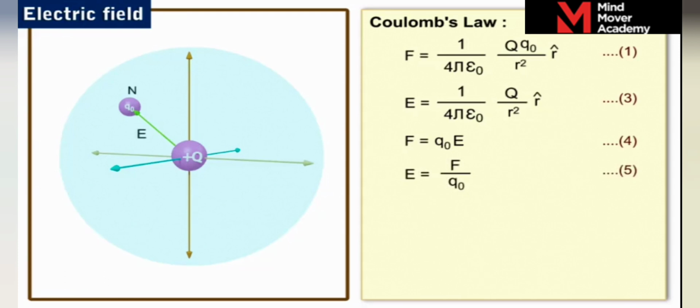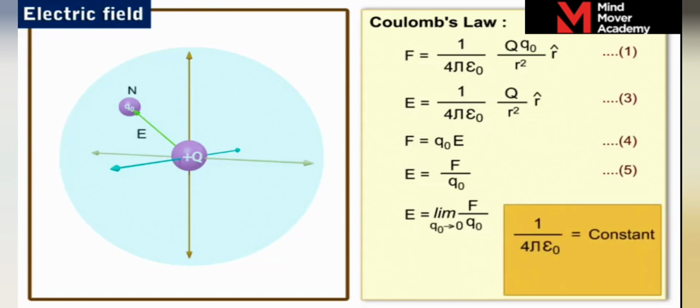The above equation is valid as long as the test charge q0 is very small and its own electric field is negligible. Hence, at point N, we write the electric field strength E is equal to F by q0, limit q0 tending to 0. For a given distance r from a source charge Q, the value of 1 by 4 pi epsilon naught is always constant, and hence E as given by equation 3 will also be constant.